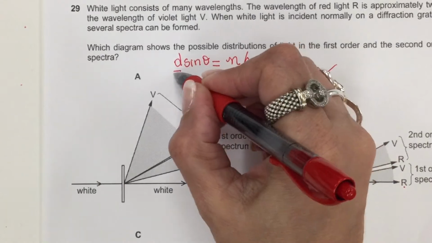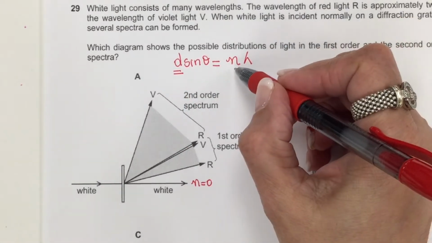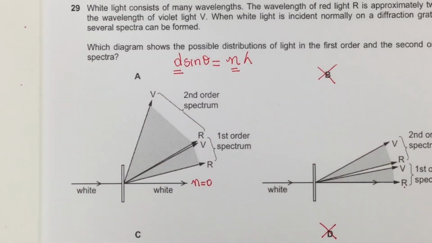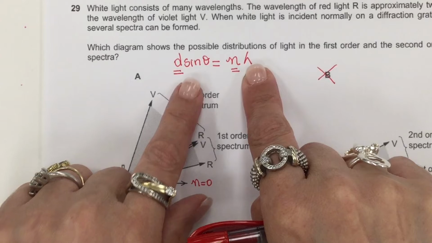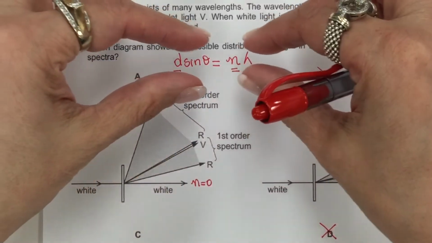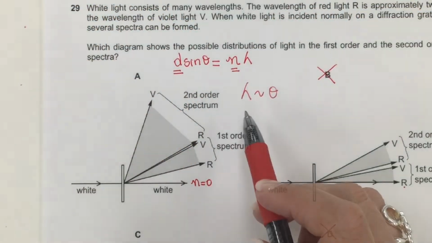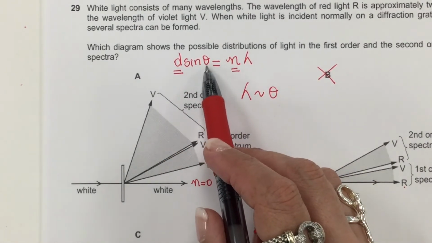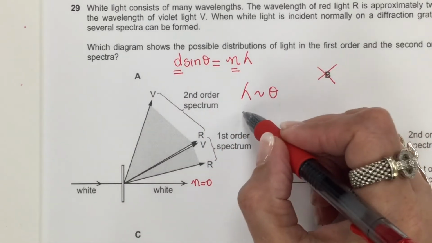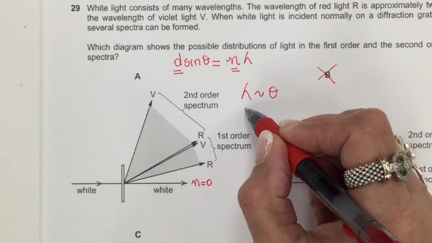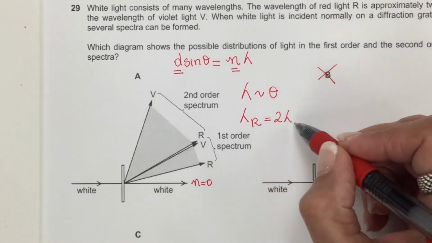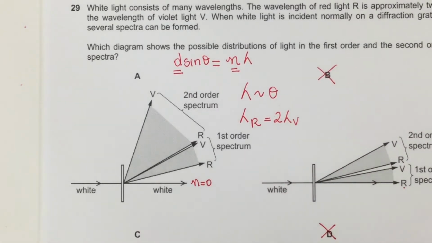So this is constant. And also, let's say this one here is not relevant in terms of the relationship between wavelength and the angle. So let me try to isolate both variables from this formula. The wavelength is clear here, that is proportional to the angle. So if the wavelength of red is twice the wavelength of violet, which means the angle for the red is also greater.